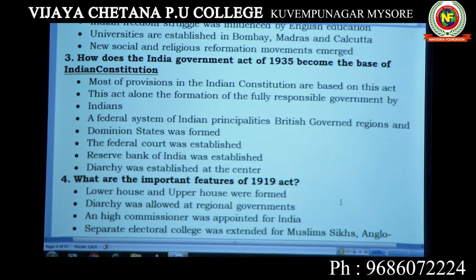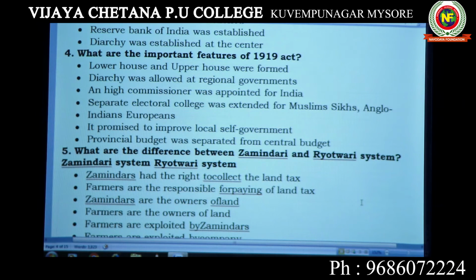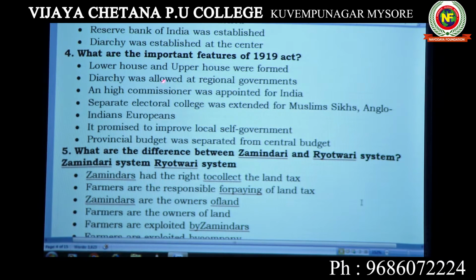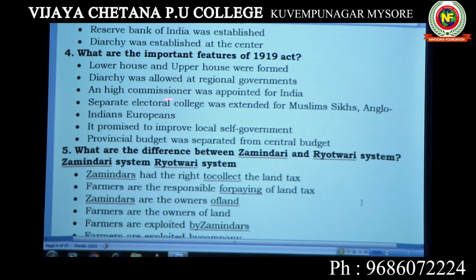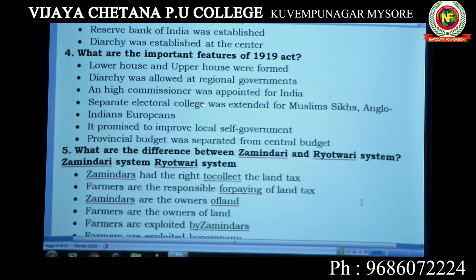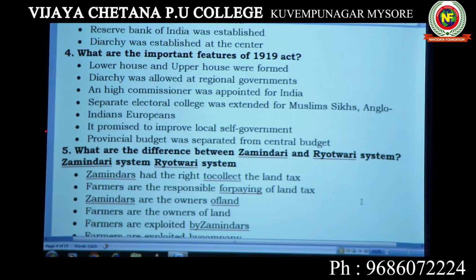Next question, important: the important features of the 1919 Act. We have so many features in this act. One is the upper house was formed, diarchy was allowed in regional governments, a High Commissioner was appointed for India, and separate electoral colleges were introduced for Muslims, Sikhs and Anglo-Indians.